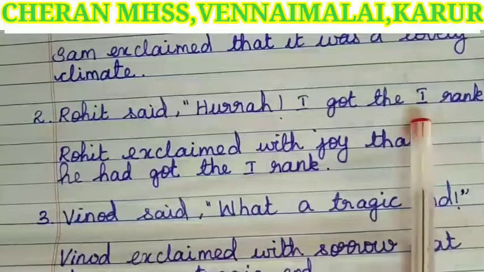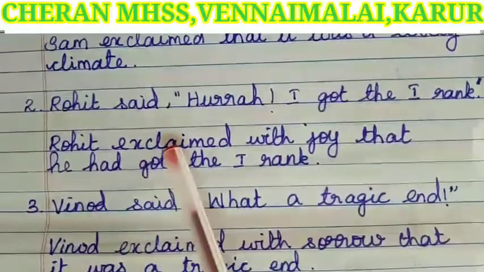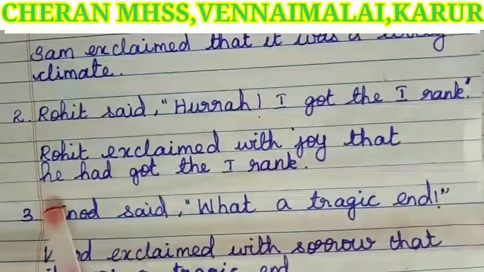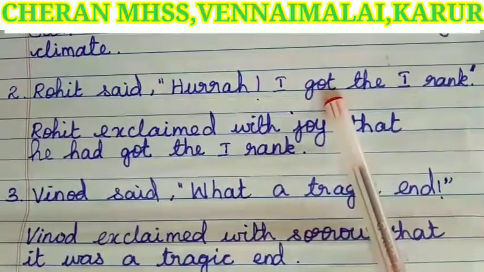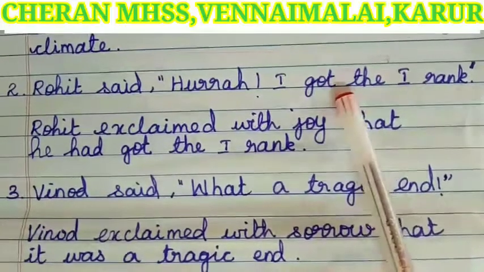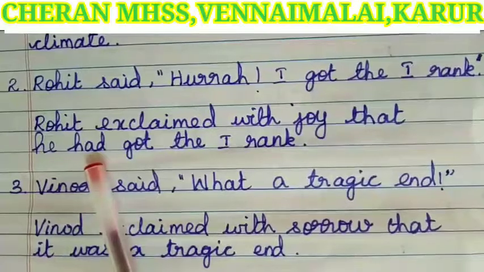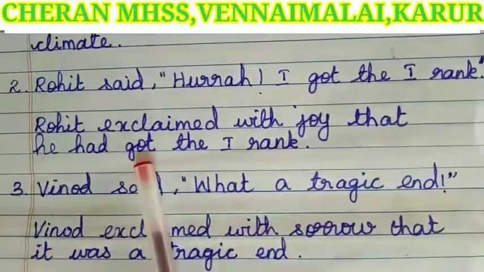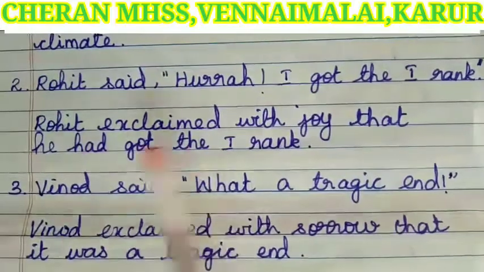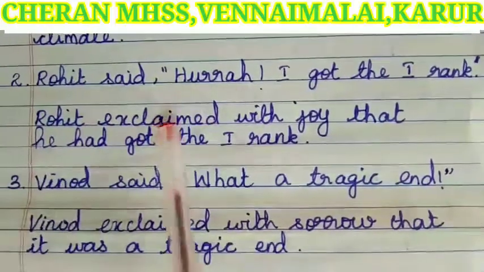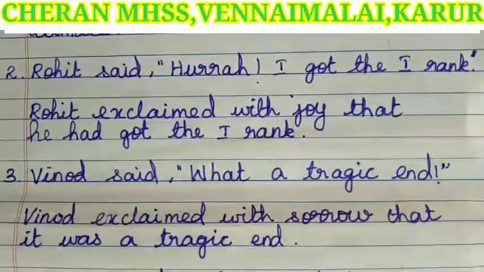Next, I is the first person pronoun, so we have to write the speaker's pronoun he. Next verb is past, so it will change to past perfect, had got. The remaining words are the same. So the answer for this sentence, Rohit exclaimed with joy that he had got the first rank.